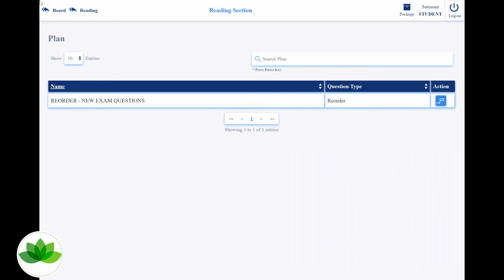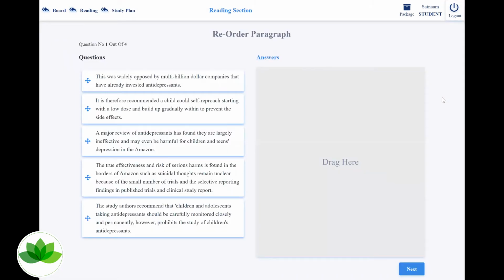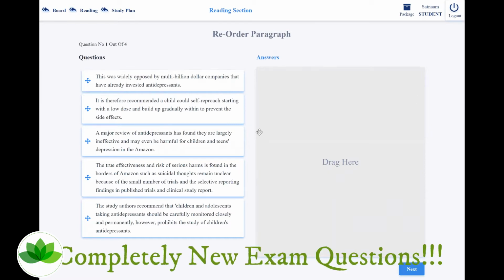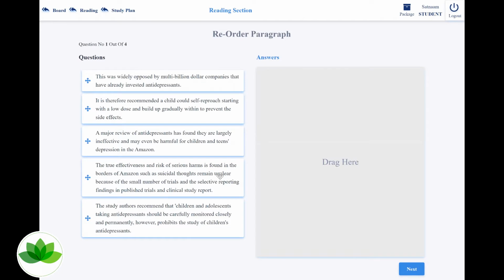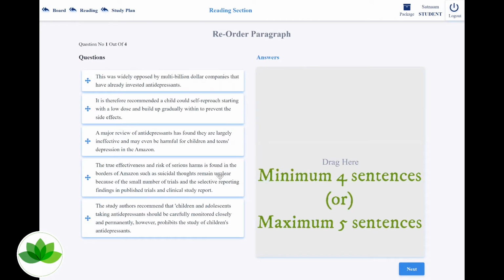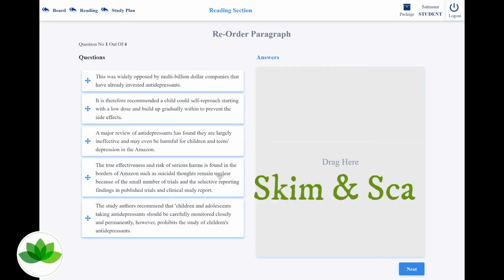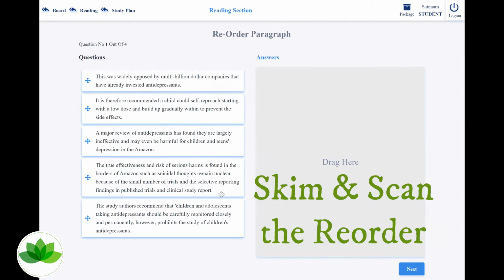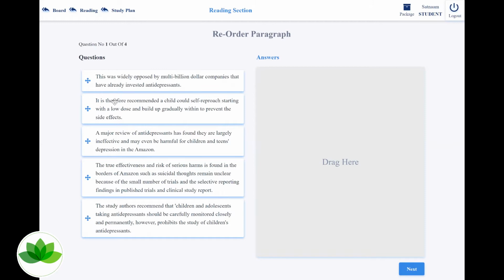Alright guys, so we are in our Alchemist AI, in the reading section. Let's get into the new exam questions and see what we have. Okay, so this is a completely new reorder and it has 5 sentences. Usually you should expect a reorder which has a minimum of 4 sentences or a maximum of 5 sentences. The very first thing that I've asked you to do is go through the reorder by skimming and scanning, trying to look for some of the most repeated words. Okay, so let's have a look.